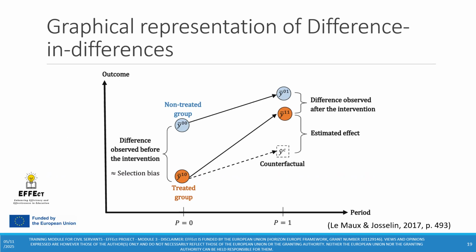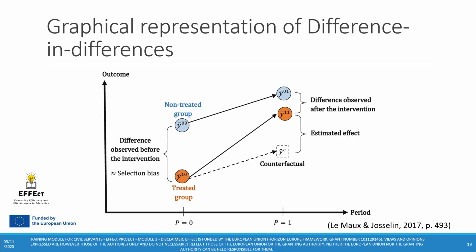This slide shows a typical graphical representation of difference in differences. As you can see, the difference lies mainly in the slope. If we assume that both groups are comparable at the onset of the study, then there is no other possible explanation than that it was indeed the intervention that caused the difference between the different patterns and the different outcomes. Both groups are comparable at the start of the study, so why should one of the two groups start to deviate from its pattern and, in this case, have a sharper increase than the other one?